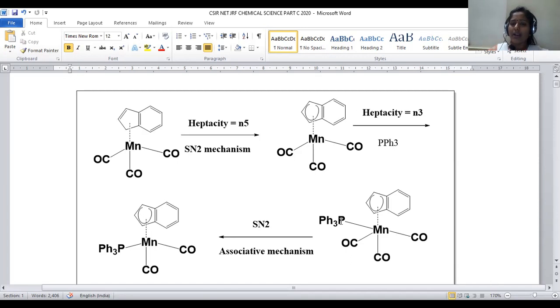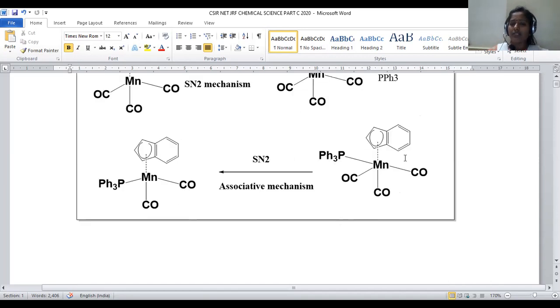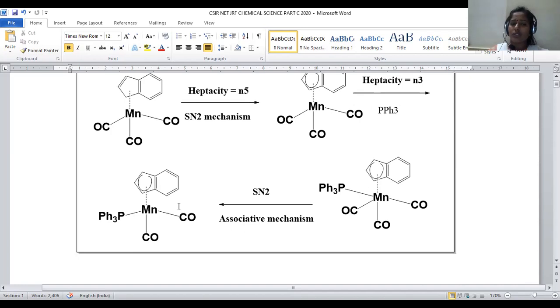Whenever triphenylphosphine is added, such a complex is possible. This is an associative mechanism. Later, after the ligand approaches, we can remove the carbonyl group from the system so that it turns into the substituted complex. This is called the dissociation step. In the SN2 mechanism, association is the first step and dissociation is the second step. Hence we regard this as an associative mechanism.